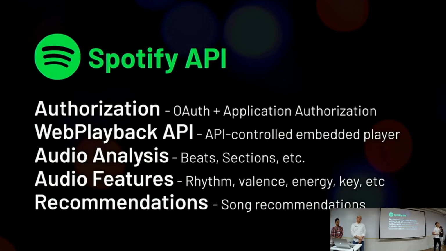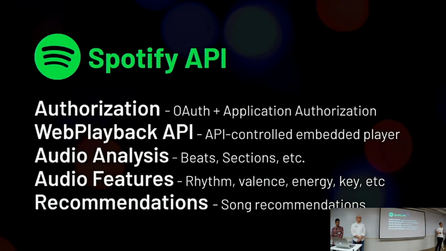And so Spotify, as you well know, you have a lot of copyright issues with this type of music. And so the web playback API doesn't actually give us, for example, an MP3 to play, but it instead gives us this DRM stream protected kind of player that we can use to stream music directly into your browser. And that becomes very important in how we do visualization, because it's very common to use the web audio API to do that, but we didn't have access because of DRM issues.